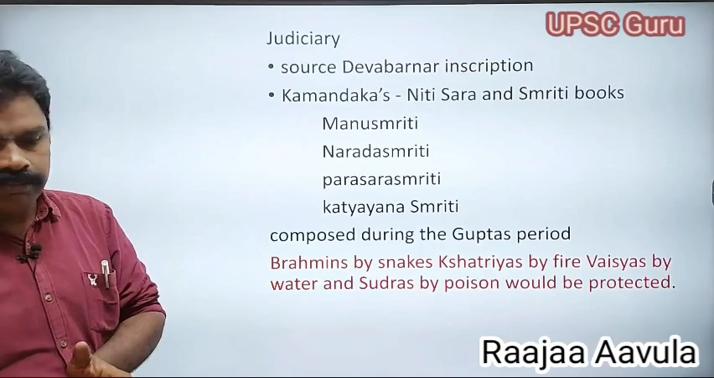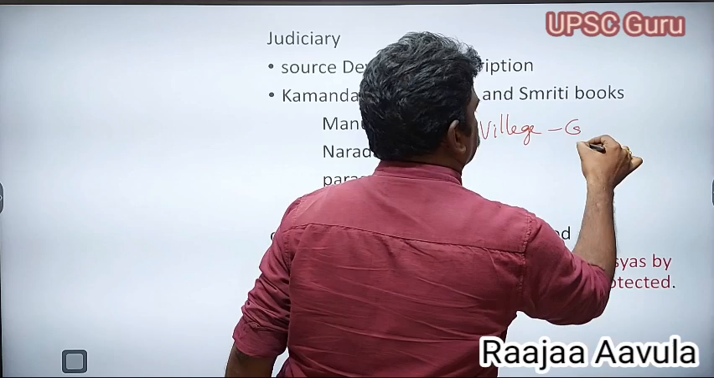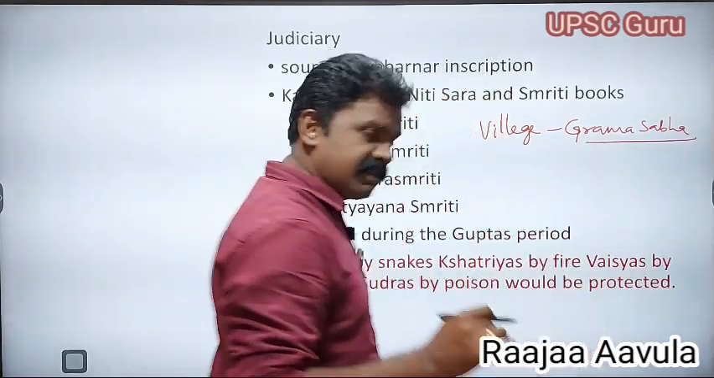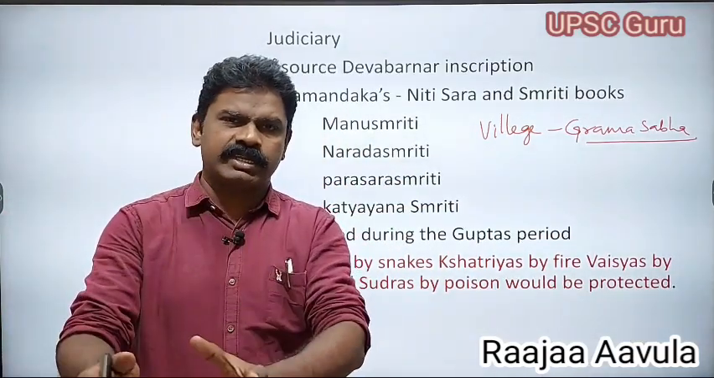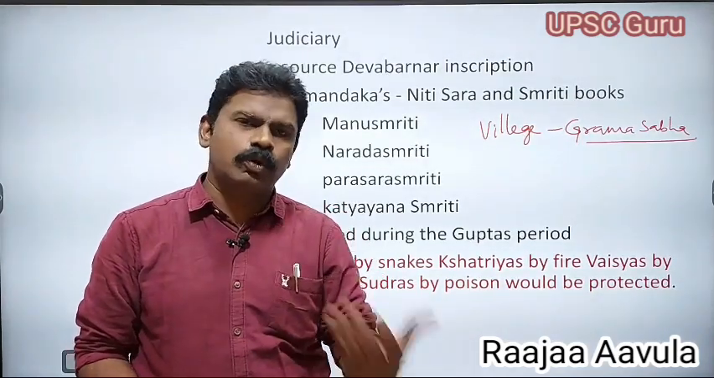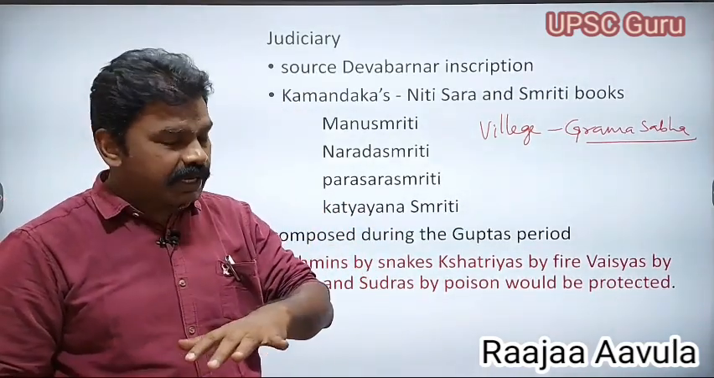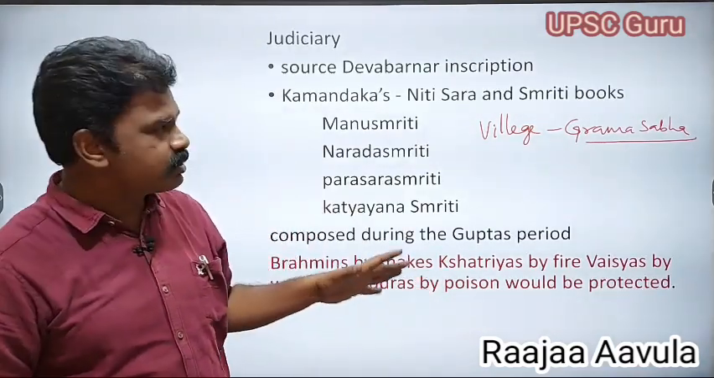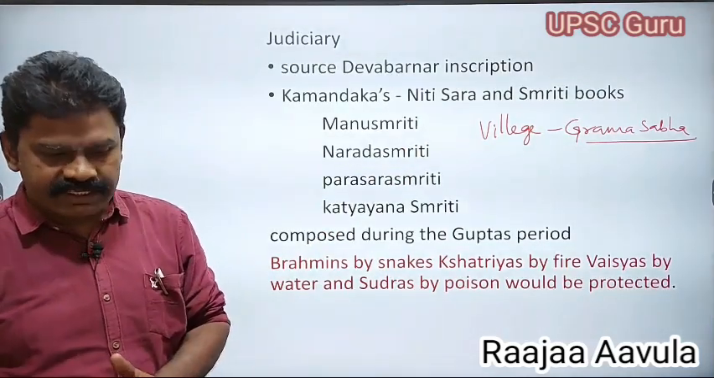At the village level, the Grama Sabha had full powers. Even till today, we have full powers in the Grama Sabha. Whatever decision was taken in the Grama Sabha, there was no appeal to the Grama Sabha itself. If a wrong judgment occurred in the Grama Sabha, then they could go to the court. But most of the time, the Grama Sabha acted as an arbitrator in several cases.